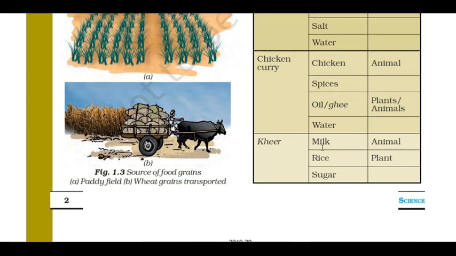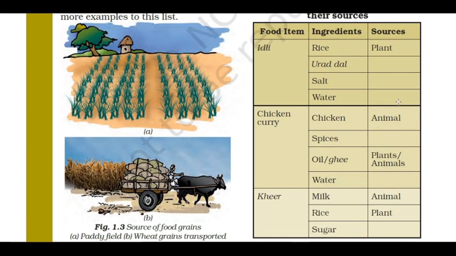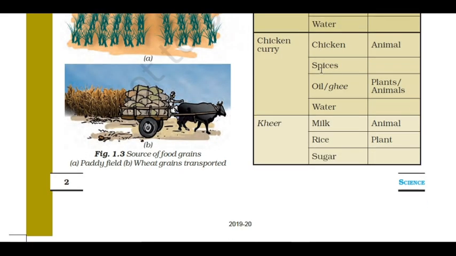And kheer, where do we get milk from? We get milk from animal. Where do we get rice from? We get rice from plants. Hope you understand what are food items, what are the ingredients to make food items, and what are the sources we get the food from. So far we have seen importance of food, ingredients, and sources of food.